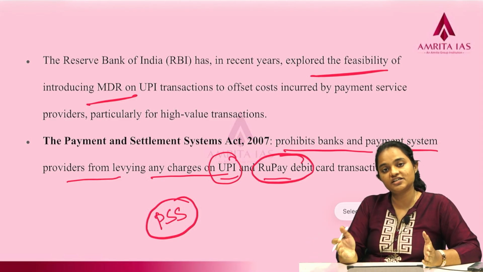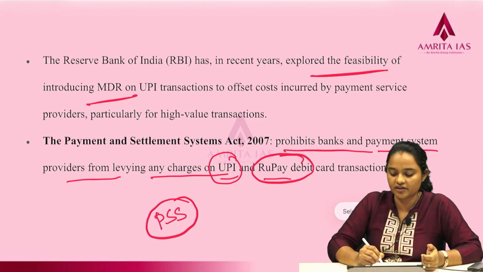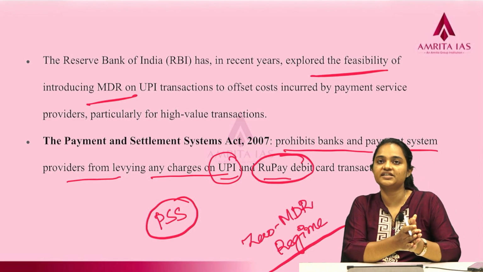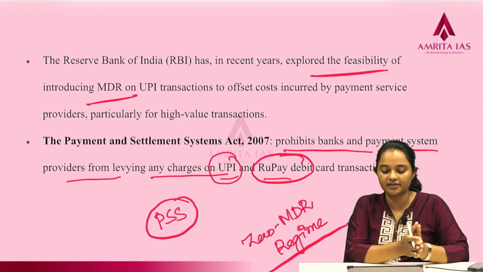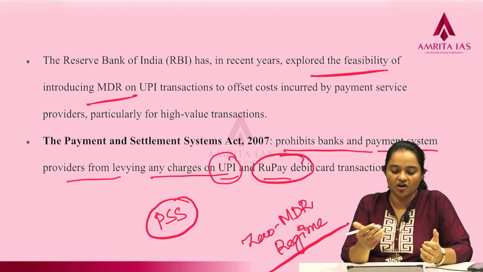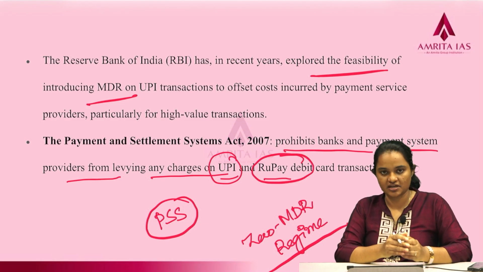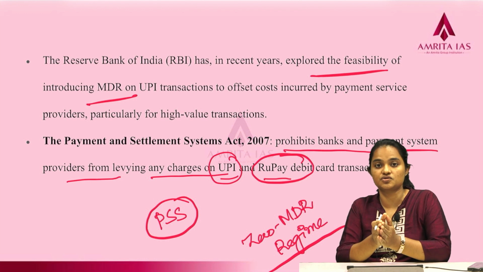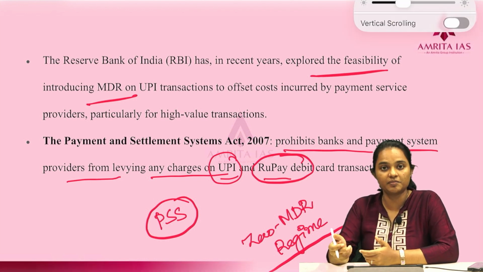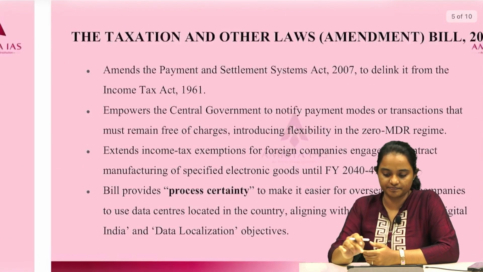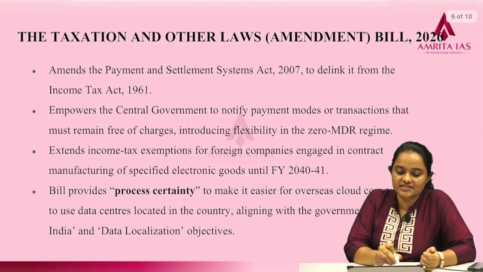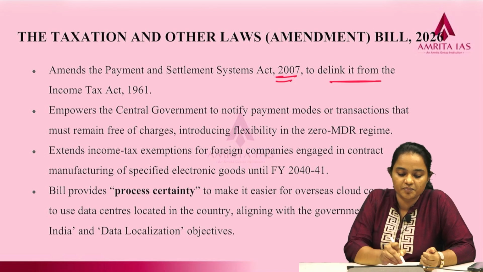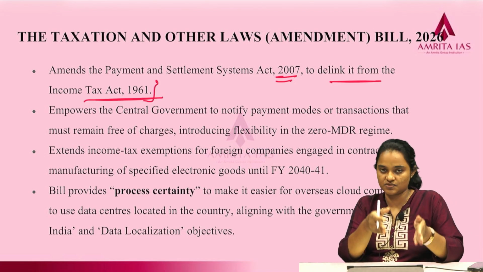So basically all our transactions that we do now fall under the zero MDR regime, because whatever transactions we make these days fall under the limit of the PSS Act 2007. And now with this new law, the Taxation and Other Bills Amendment 2026, there has been an amendment to the Payment and Settlement Systems Act. Based on this Act, it amends the Payment and Settlement Systems Act 2007 to delink it from the Income Tax Act 1961. That is the first thing.